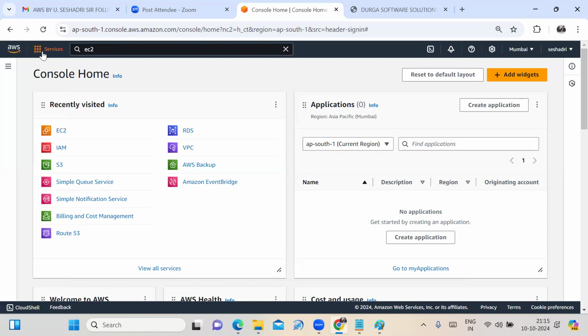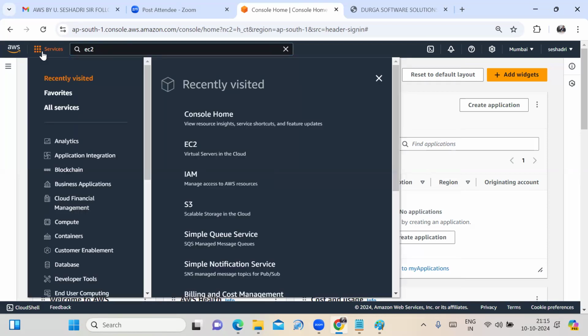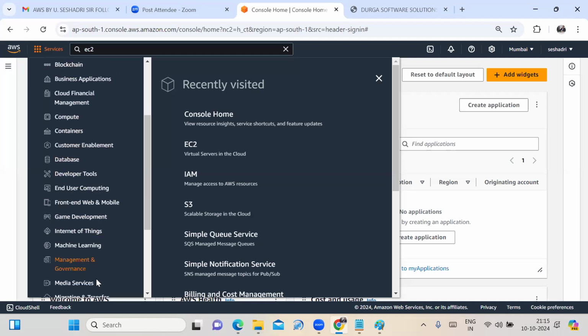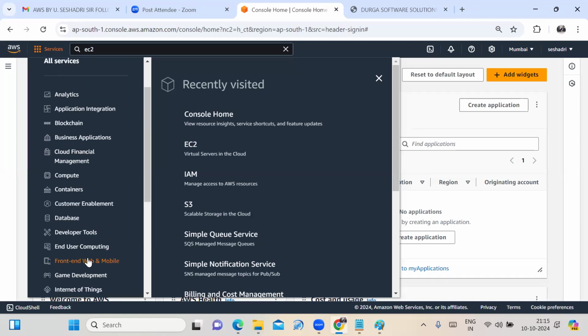Or the services option is here on the left side. You have to click on these 9 dots. See, AWS provides many services: analytics, application integration, blockchain, business applications, cloud financial management, compute, containers, customer enablement, database, developer tools, and more.